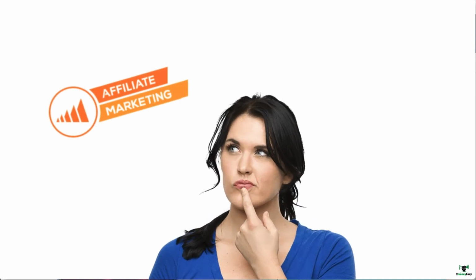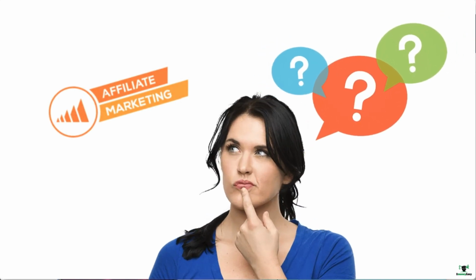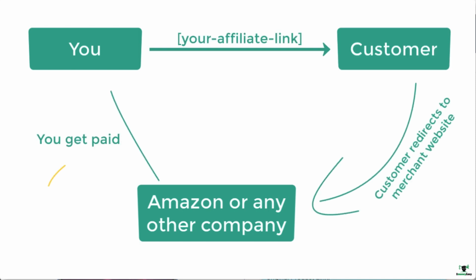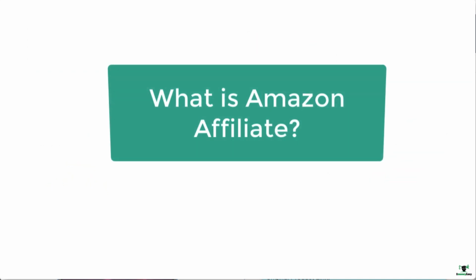Firstly, let's understand affiliate marketing in one sentence. Affiliate marketing means you promote someone's product by using a unique link, and when a customer buys that product by clicking on your link, you will get paid. So let's come to Amazon affiliate now.